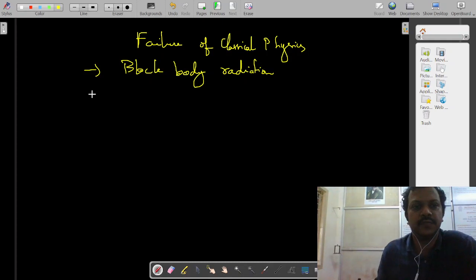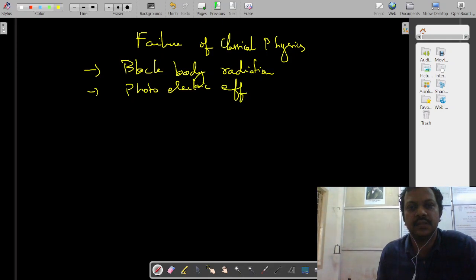And in addition to that, the photoelectric effect, for which Einstein got the Nobel Prize. And the last one is the Compton effect.